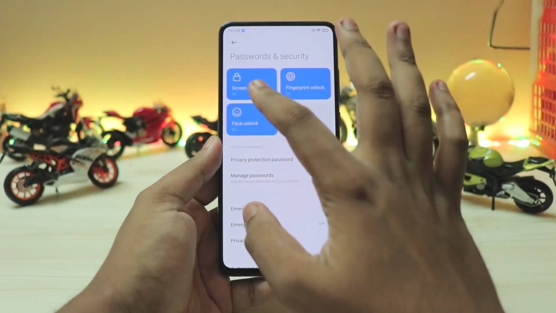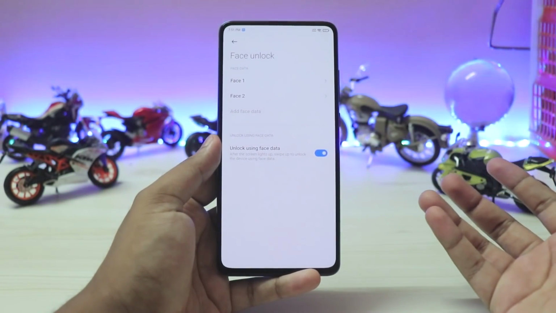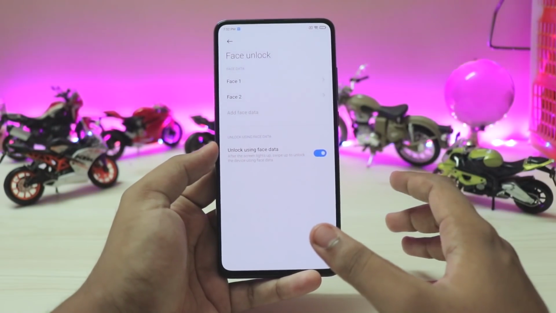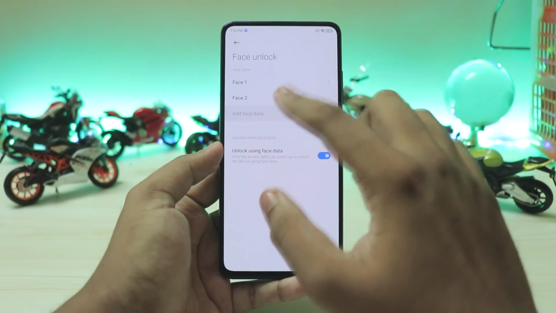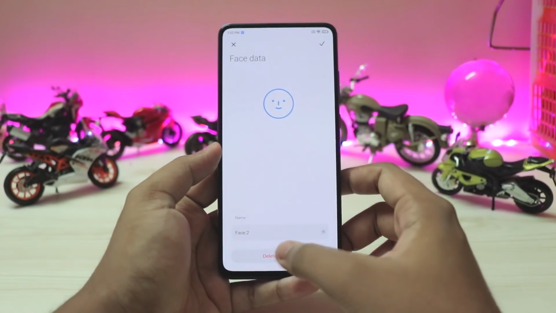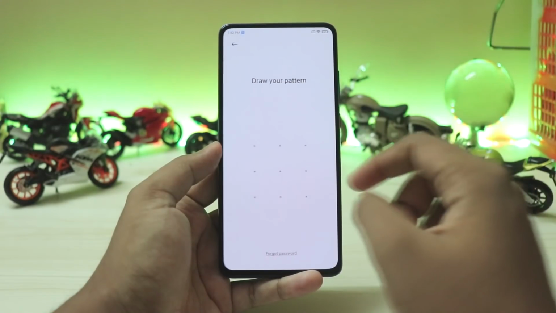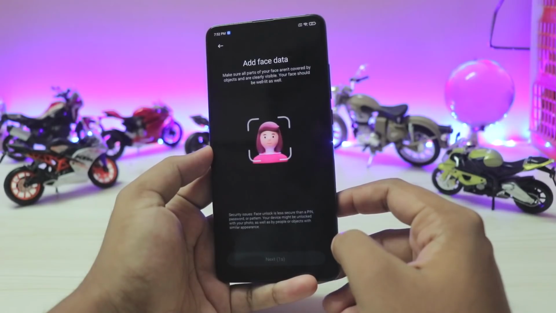And again, if you just go to the face unlock, now you can set multiple face unlocks, which I guess was previously available with a mod, but now you can officially do it. So I have actually set my face almost two times, and now I just can't add one. So you can just set it for yourself or your wife or beloved one. So delete a face data, again add one. Again, very iOS type feel.